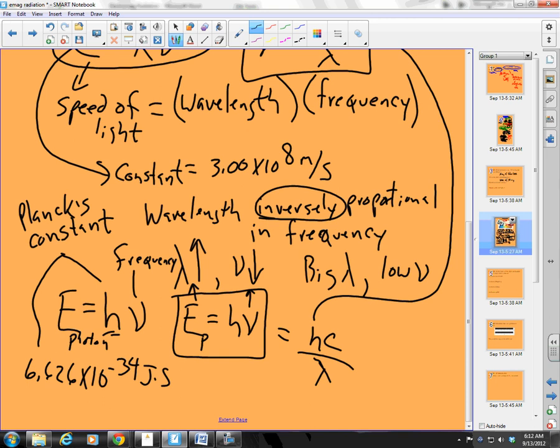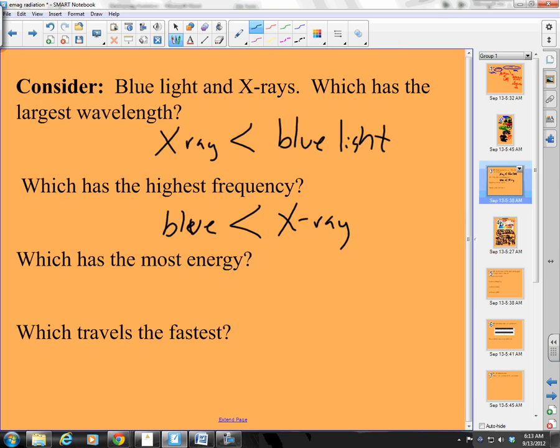So these are two ways to figure out energy. When my wavelength goes up, what happens to my energy? Well, wavelength is in the denominator, so when it goes up, my energy is going to go down. When nu goes up, what happens to my energy? My energy goes up. So I think we can answer our question here. Which has the most energy? Well, X-rays have the highest frequency, so X-rays have the highest energy.